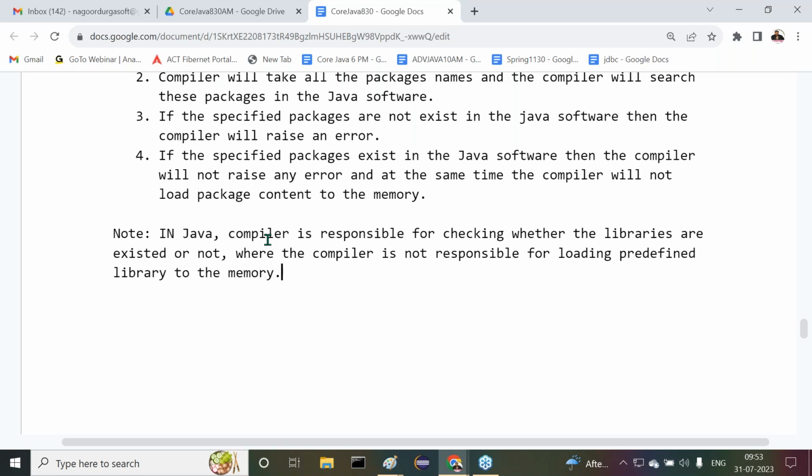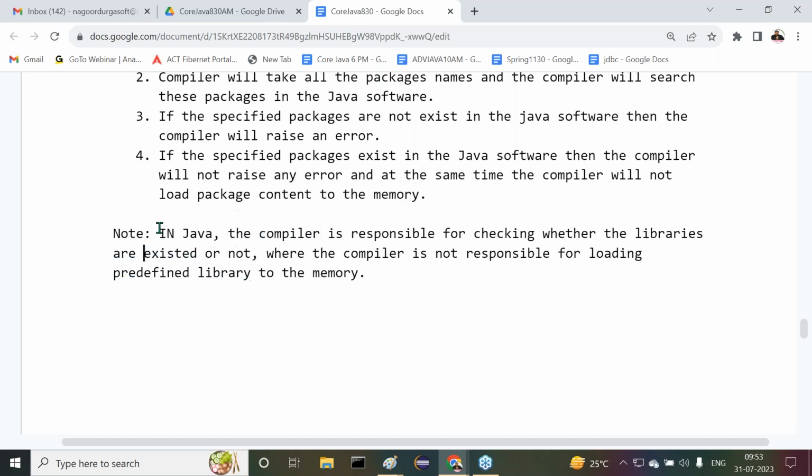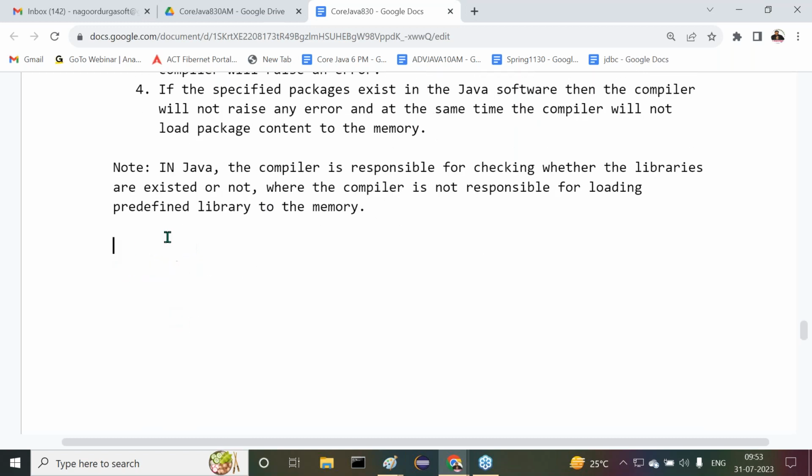All of you are following these points or not? If the compiler is not responsible for it, who is responsible for loading the predefined library? Understand my point here. In Java, at runtime, the JVM will load the required packages to the memory.